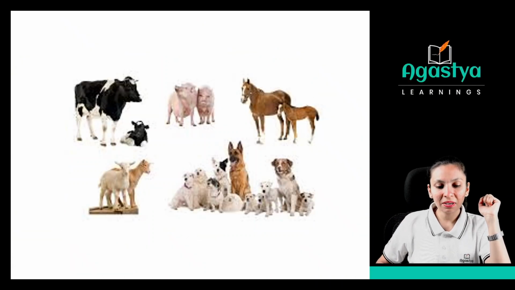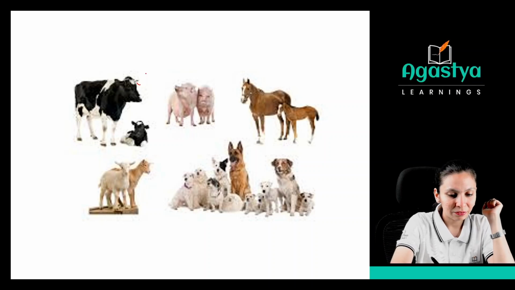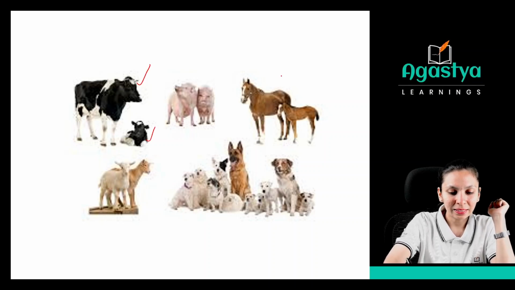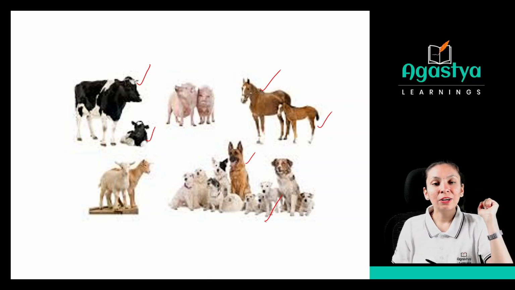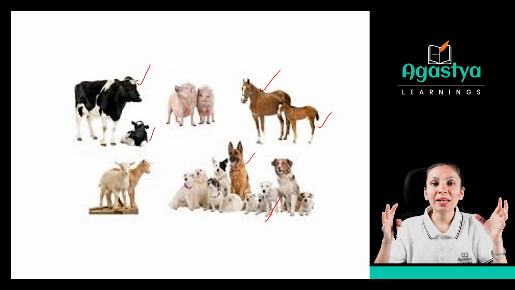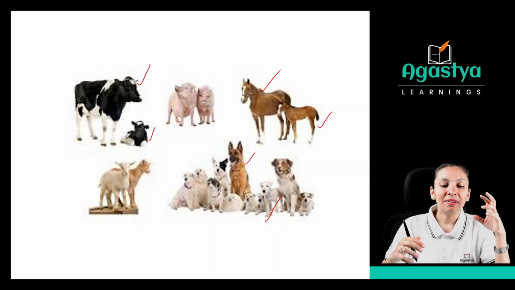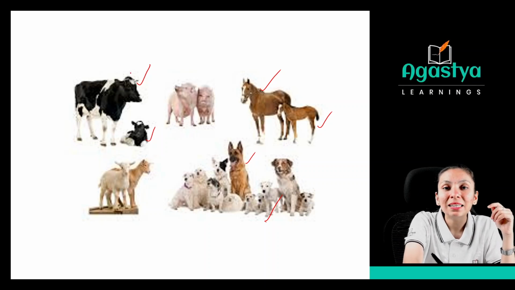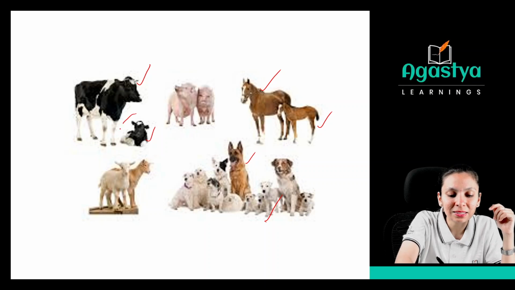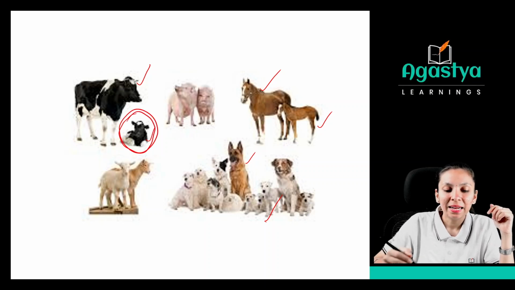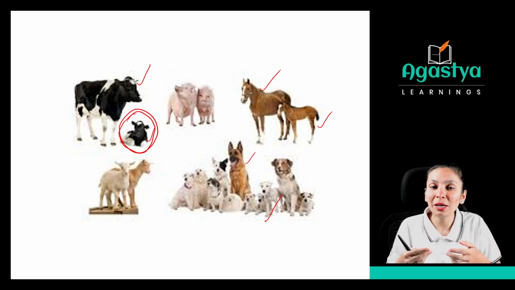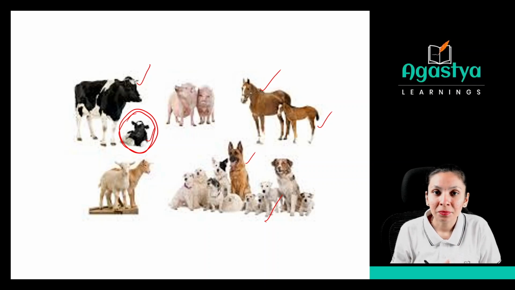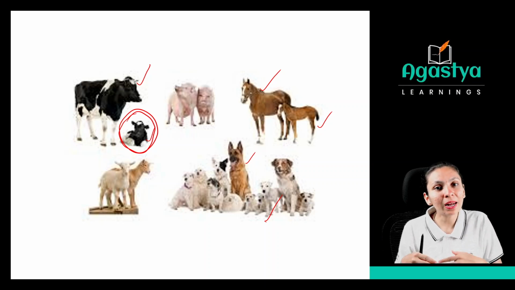Okay, so what do we have next? See, as you can see, one cow is there, a baby cow is there, then this horse is there, a baby horse is there, a dog is there, baby dogs are there. So what we are trying to say from this is that whenever an animal is doing the reproduction, it will produce the same kind of organism, right? It will look like a cow only. If the horse is reproducing, then the next generation will look like them only. Why is it so? Because of their genetic material. Whatever is there inside them, it will look like that only.